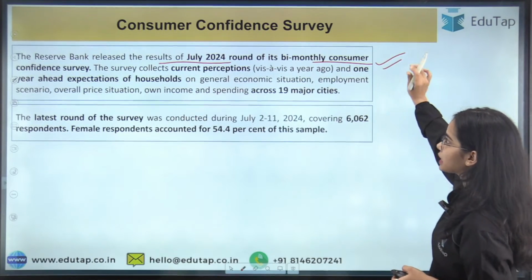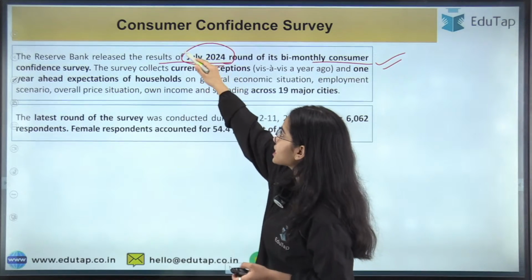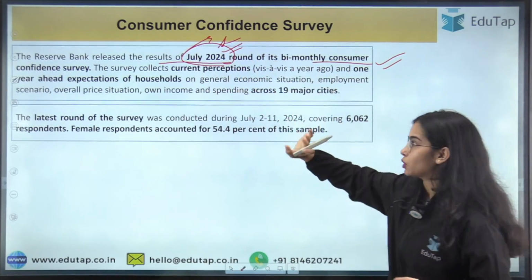This is also a bi-monthly consumer confidence survey, the results of July. So the results have been released in August 2024 for the survey that started in July 2024. So this is the idea.